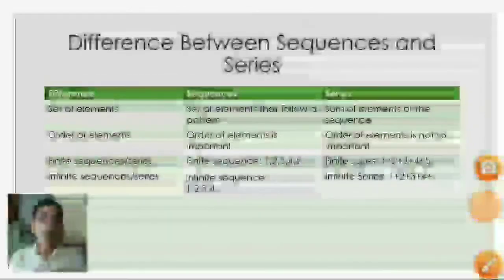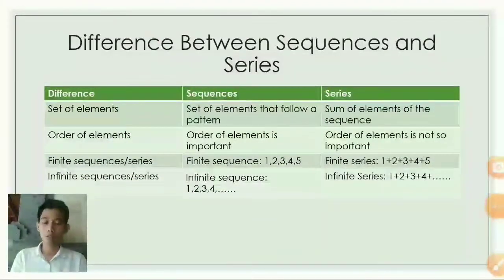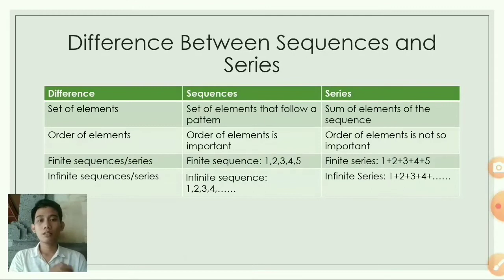Next, we will talk about the difference between sequence and series. The first difference is the set of elements. In a sequence, the set of elements follows a pattern. In a series, the set of elements is the sum of the elements of the sequence. The second is the order of elements. In a sequence, the order of elements is important, but the order of elements in a series is not important.